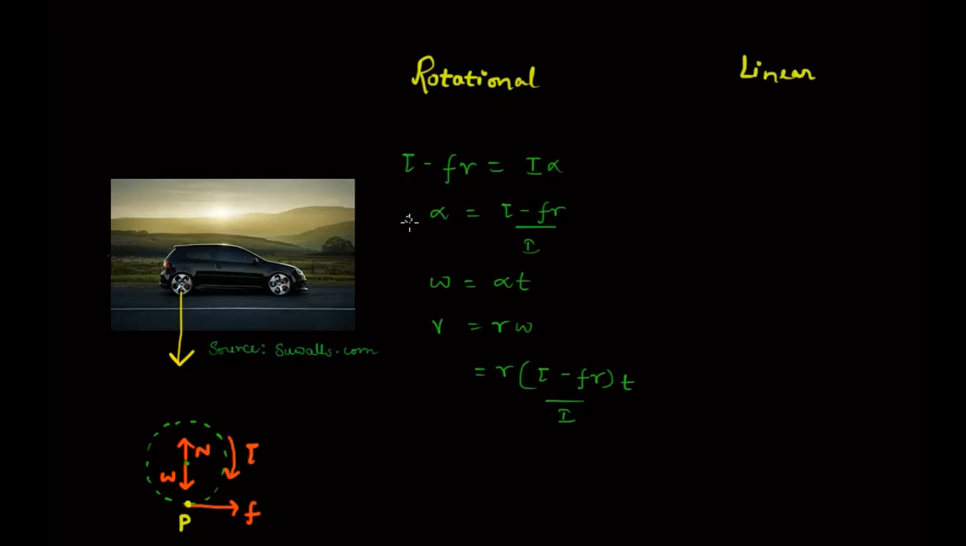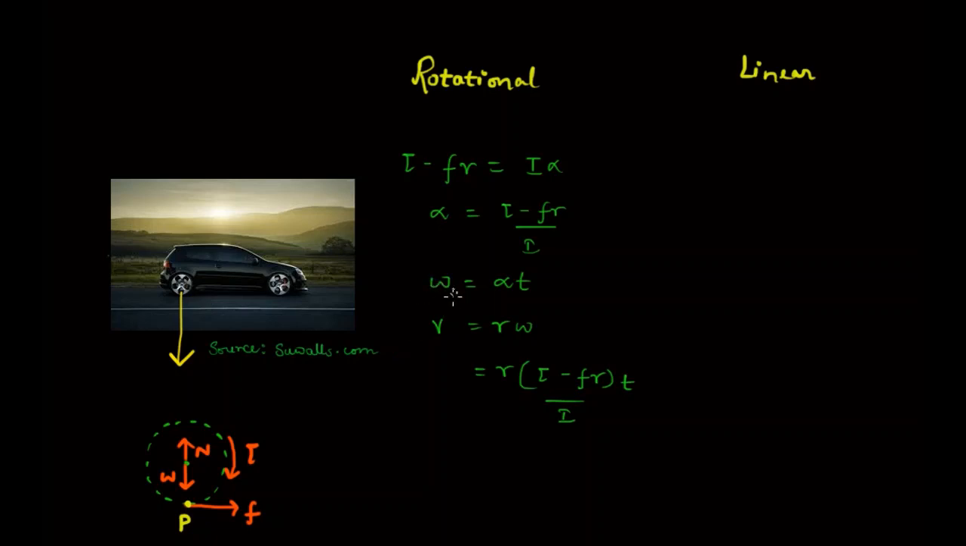Then what is the angular acceleration? That will be tau minus Fr by I. Now, this tire has an angular acceleration. Once the tire has an angular acceleration, its angular velocity will increase. We know that angular velocity omega is equal to omega naught plus alpha t. Here we are assuming that the vehicle was initially at rest, so the initial angular velocity was 0.